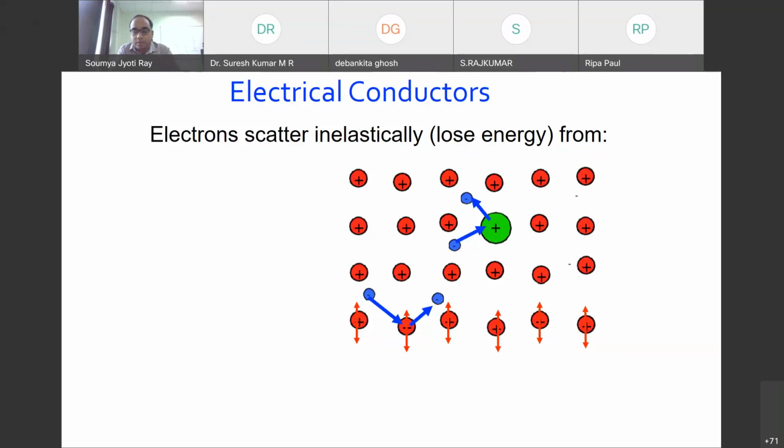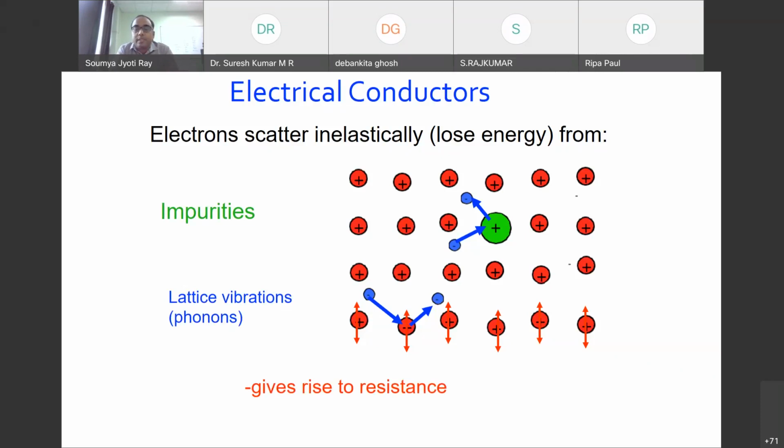Now, what will happen if they lose energy? It will actually have scattering either with the impurities or with something called lattice vibrations, that are phonons. Both of these sources give rise to something called resistance. So whenever in an electrical conductor I'm trying to pass a current, inevitably I will have to face some resistance, or the current is bound to face some resistance. And this resistance in turn will also create some Joule heating later on, but a resistance is always there.